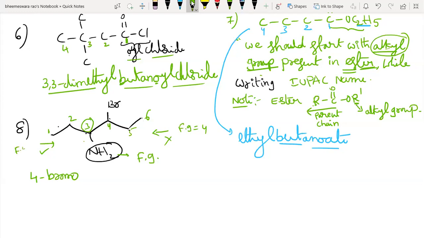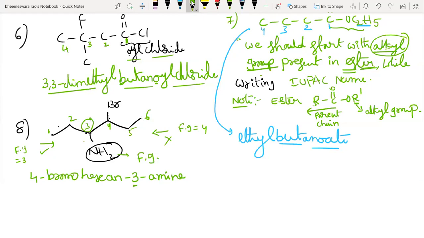That's why right to left numbering is wrong. It's 4-bromo, 6 carbon hex, primary suffix an, and secondary suffix is amine. But you should write the locant of amine here, students. It is 3-amine. Very good, Sudarshan. Correct. It is 3-amine.